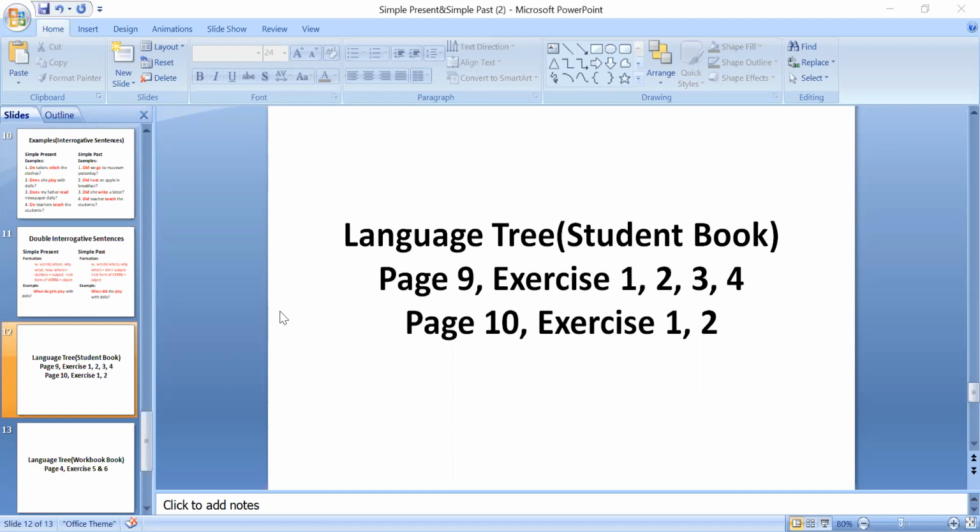Okay, we have to convert into simple past. The next verb is look. Look will be converted into looked. And the next is continue. Continue will be converted into continued. Clear? Continued. It's Language Tree student book, page number 9, exercise 1.